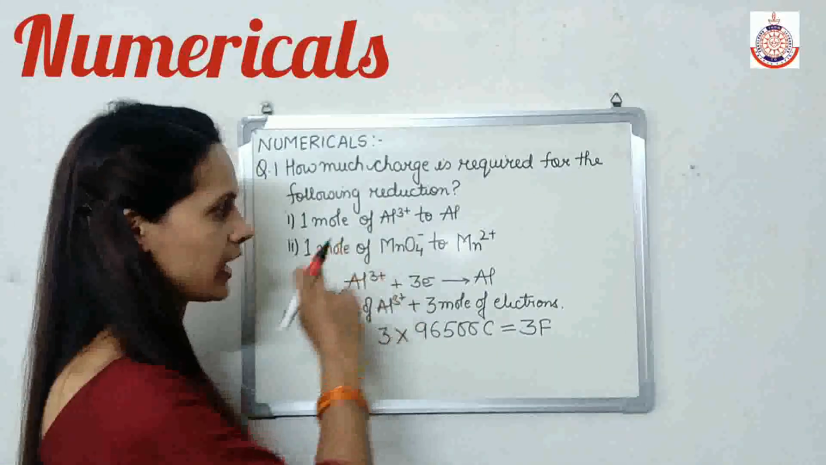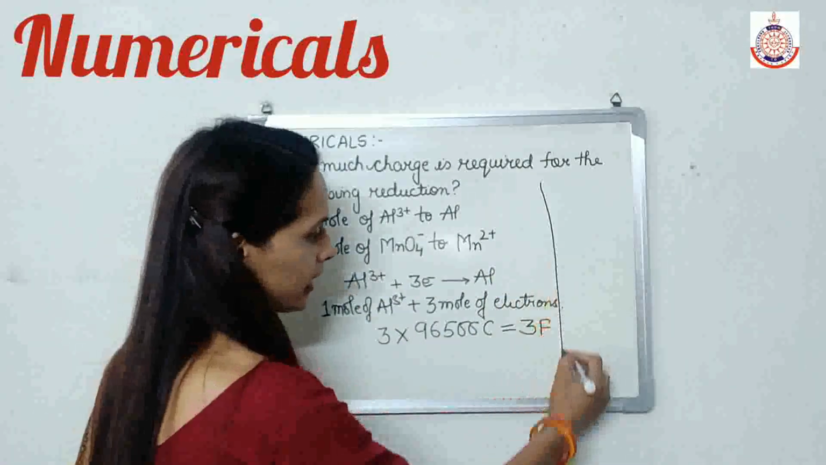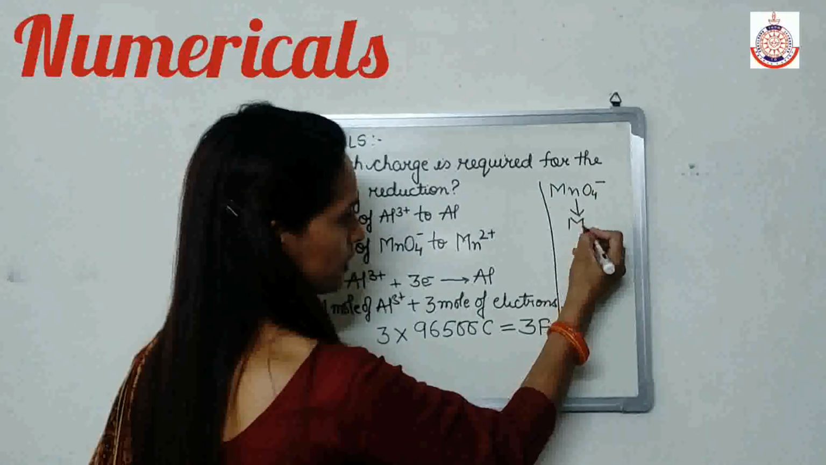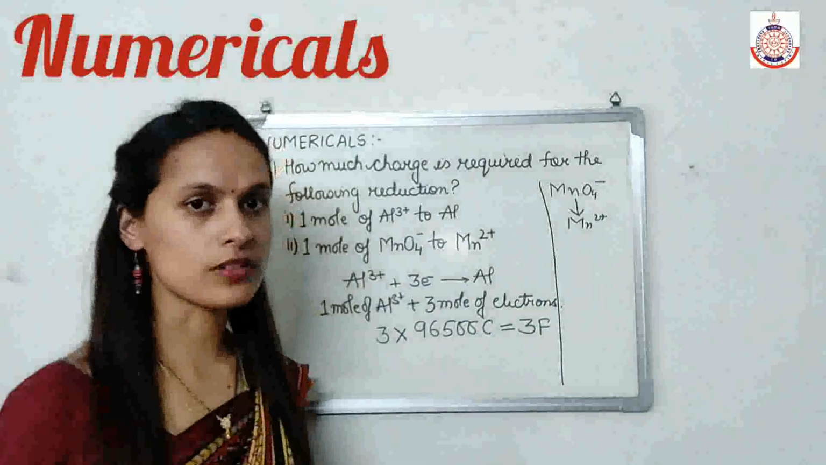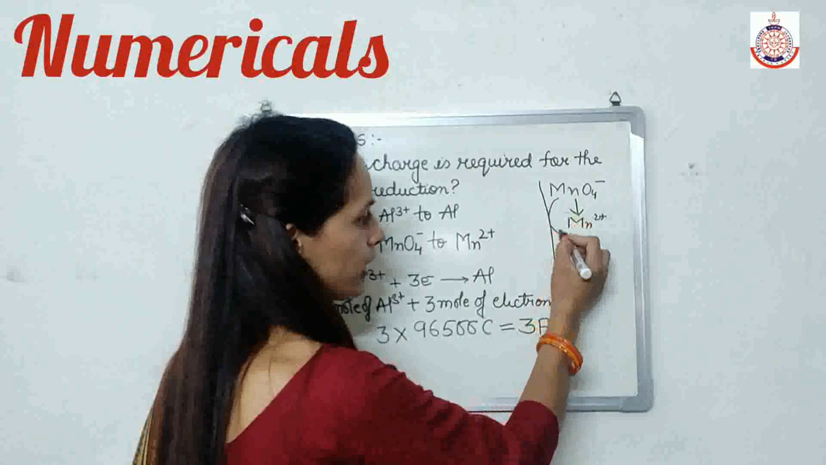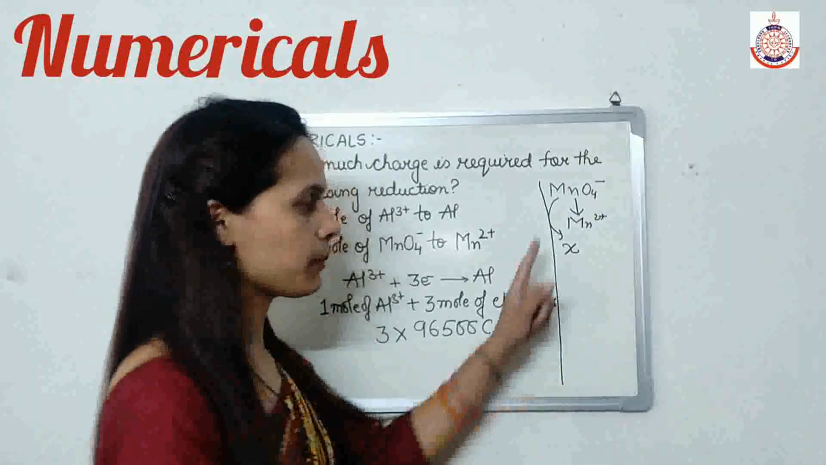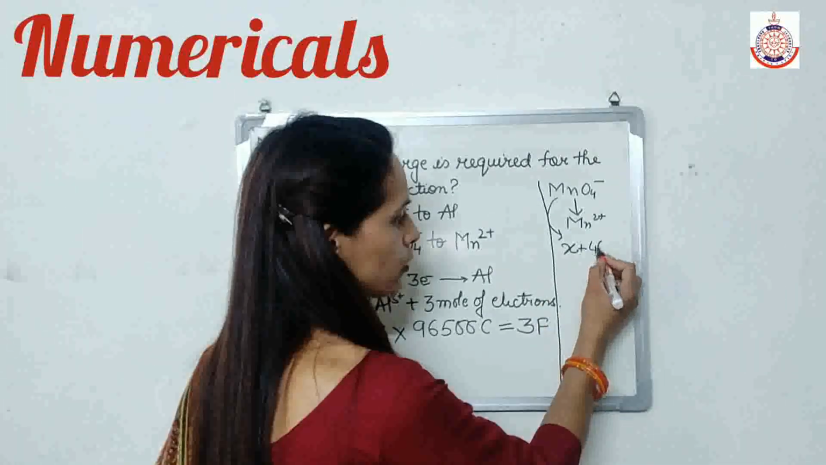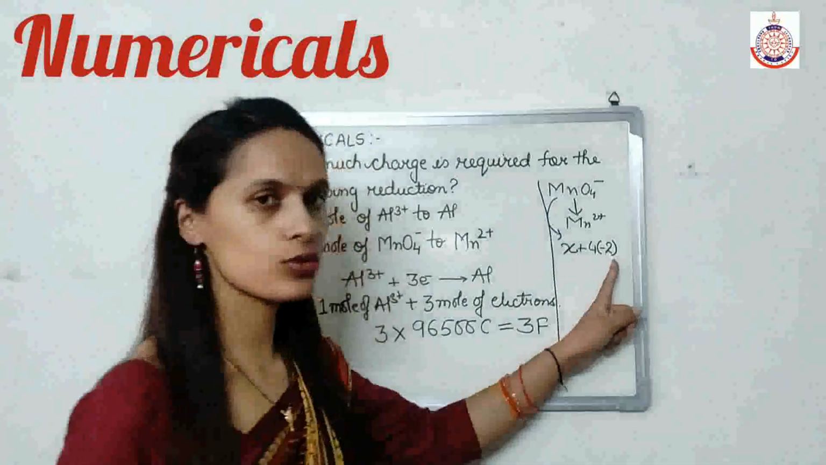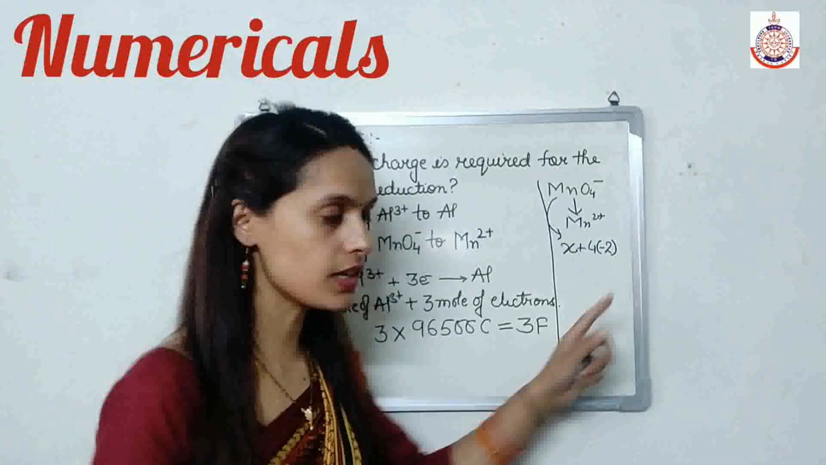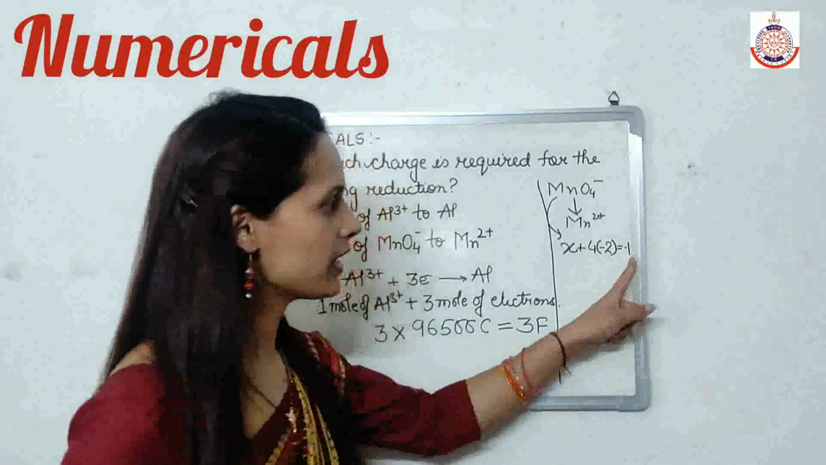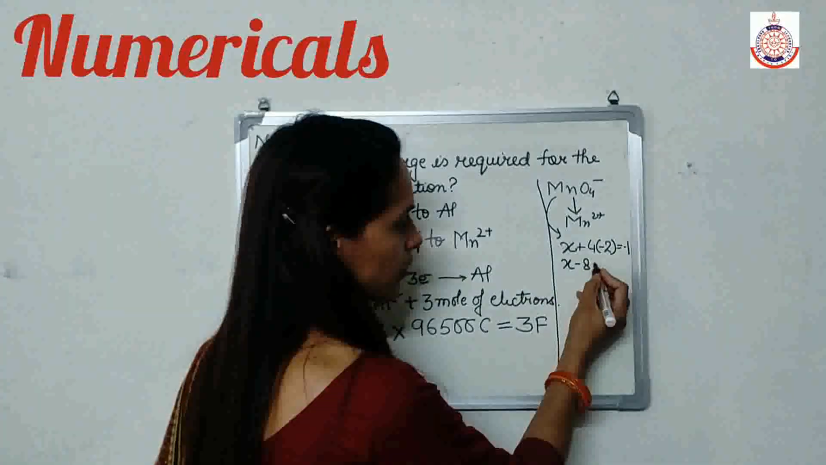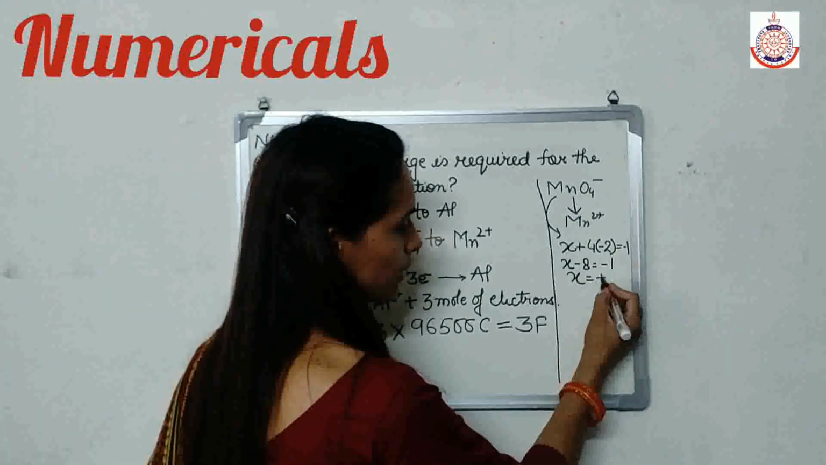Now if I talk about the second, here I am converting MnO4- to Mn2+. If I calculate the oxidation number in MnO4-, let the oxidation state of Mn be x, plus 4 into minus 2, because minus 2 is the oxidation state of oxygen, equals minus 1. Why minus 1? Because this contains a minus 1 charge. So x minus 8 equals minus 1, that is x equals plus 7.